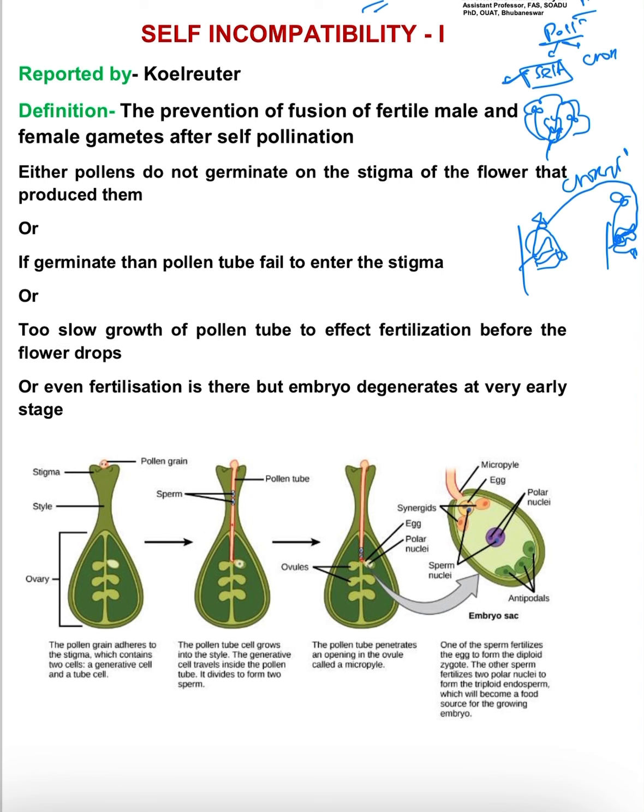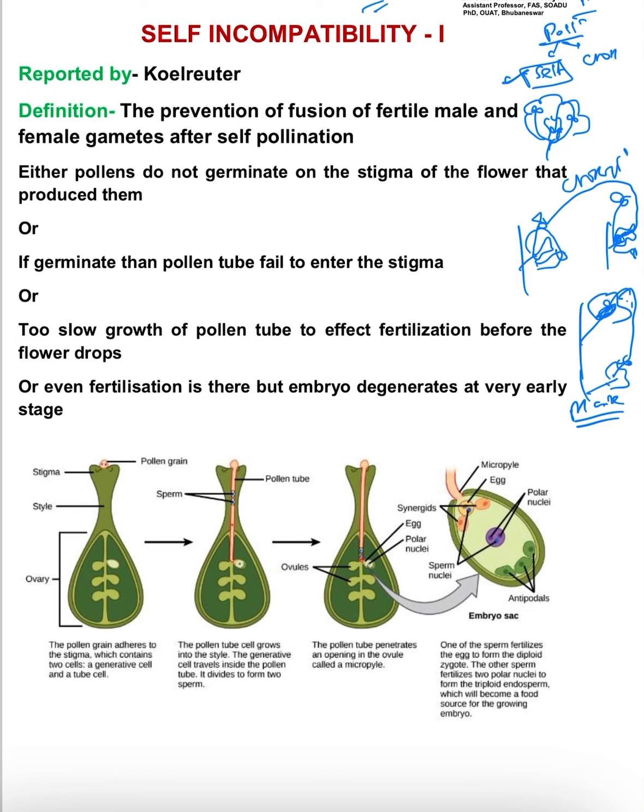It is called cross pollination. Again, there may be two flowers on the same plant, where the pollen of one flower of that plant will fertilize the ovule of another flower of that plant also.